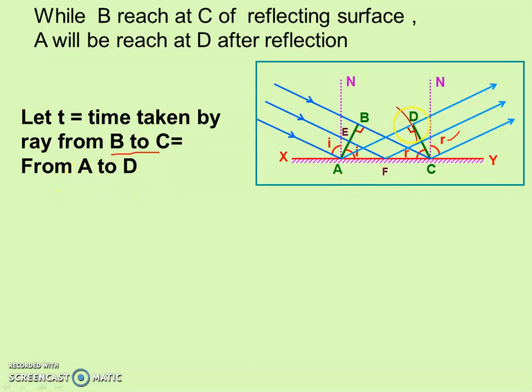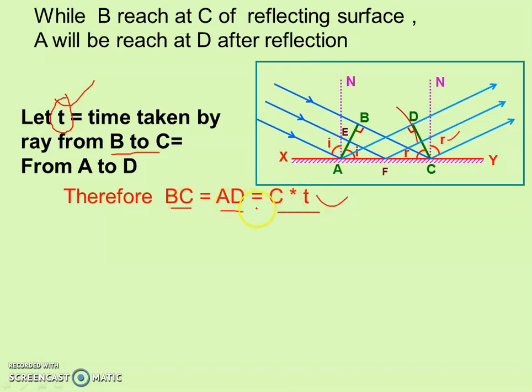The A point reaches point D in the same time as B point reaches C point, and that time is T. Now we can say that BC is equal to AD, and that will be c into t. c means speed of light. Speed of light into time taken. Since the time taken is t, so c into t is equal to distance. So BC is equal to ct, AD is equal to ct, it means BC equal to AD, right?